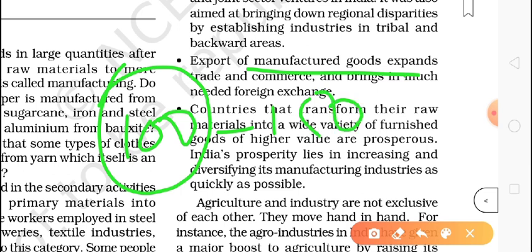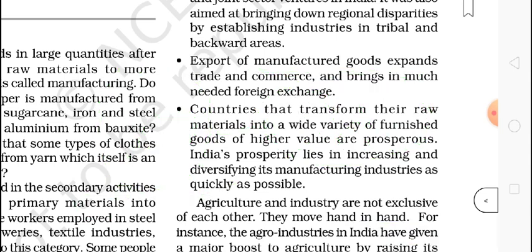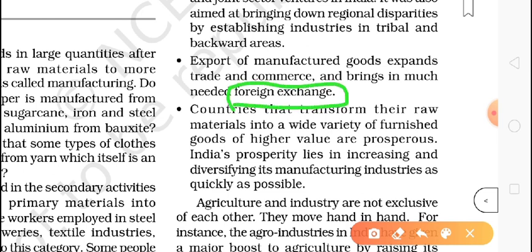India is producing 150. So what will we do with the extra 50? We sell it in the international market, and from there we earn foreign exchange. Foreign exchange means dollars.